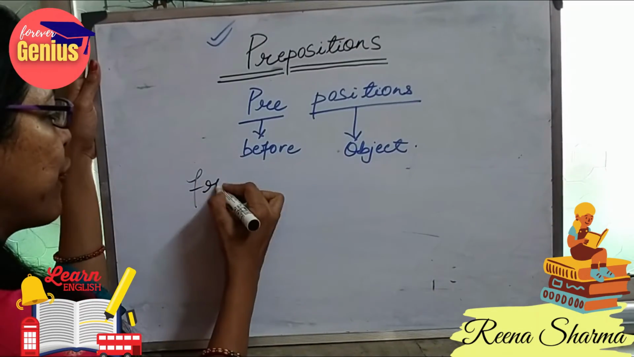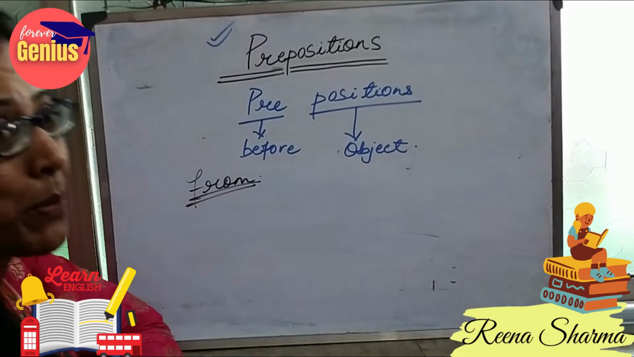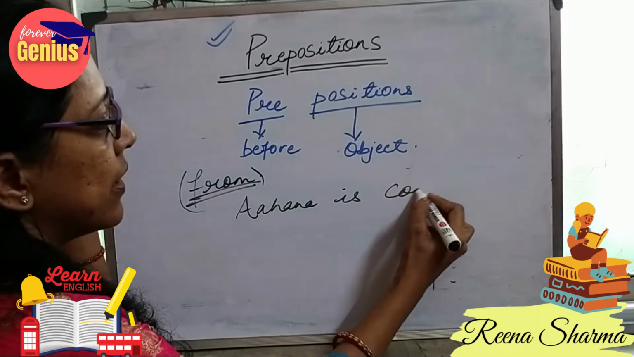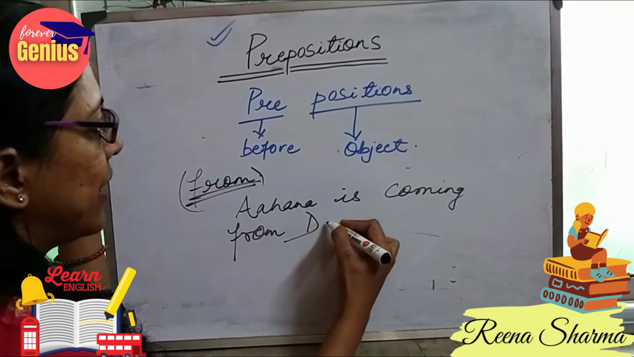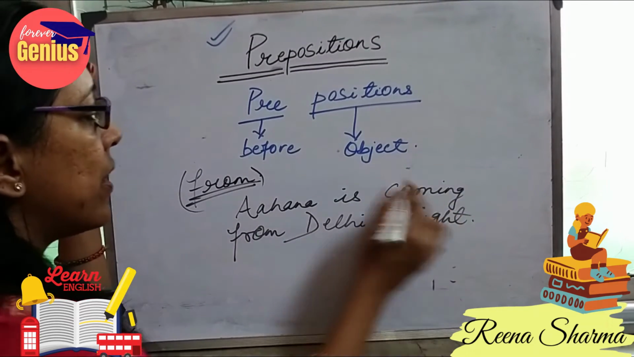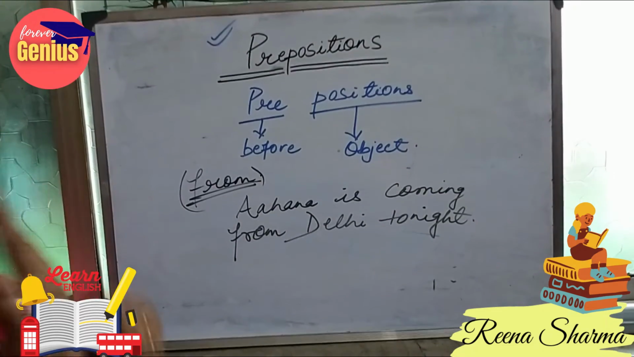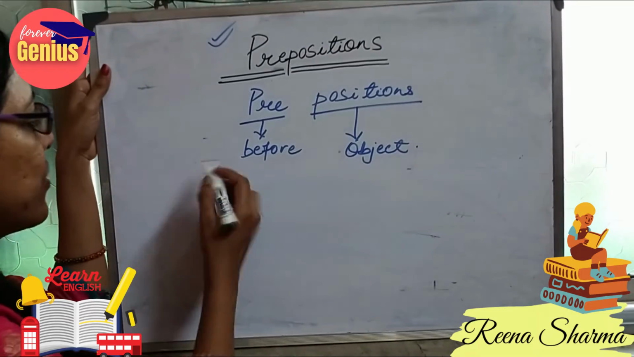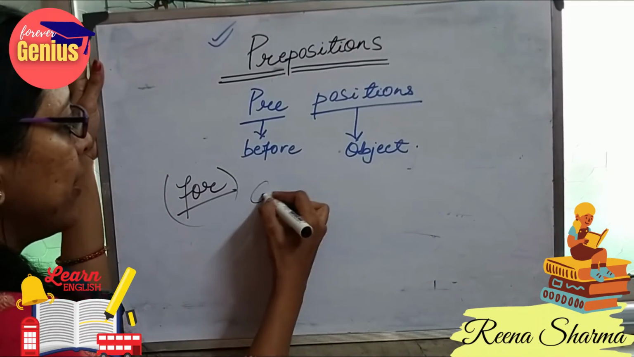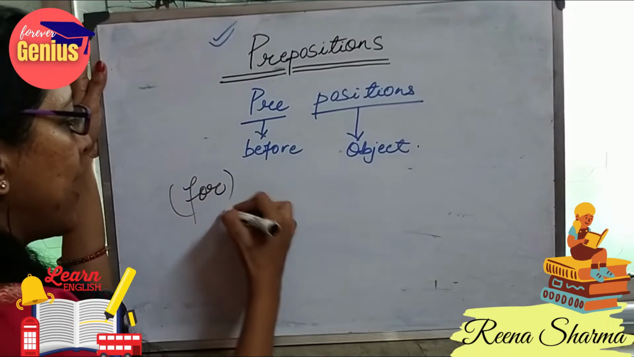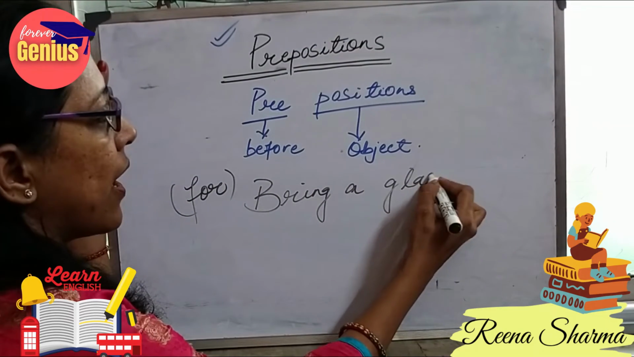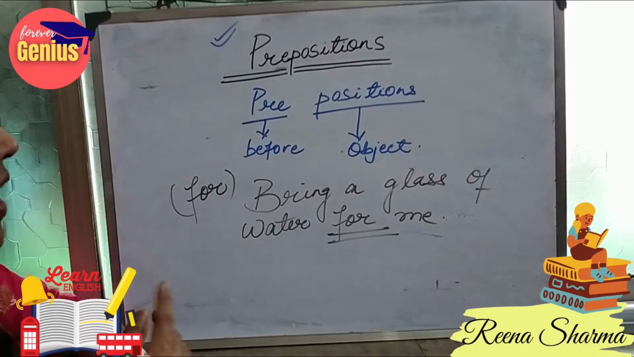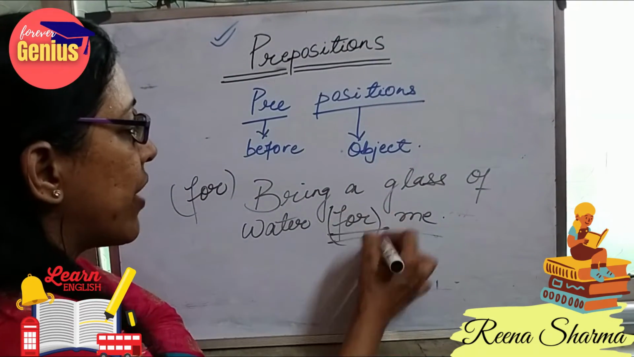Our next word is from. When some person is coming from a place, we use the word from, like Ahana is coming from Delhi tonight, meaning she is coming from a place and she is coming today. Then in these cases we use the word from. Our next word is for. When I say bring a glass of water for me, then in these cases we are asking for something. In these cases we use the word for.